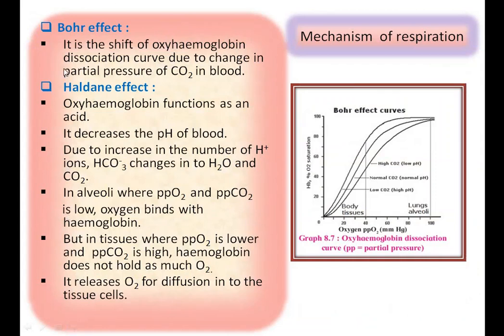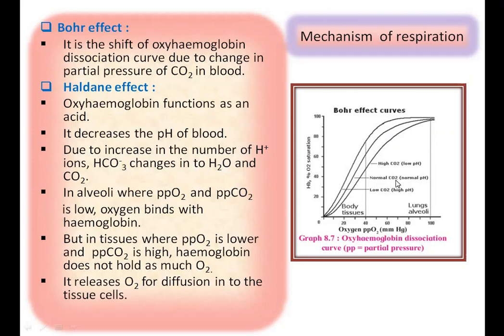Bohr effect: it is the shift of the oxyhemoglobin dissociation curve due to change in partial pressure of carbon dioxide in blood. Bohr effect, that is, the oxyhemoglobin dissociation curve shifts slightly. Why does it shift? See here in the figure. This is the normal sigmoid curve, which is slightly S-shaped.